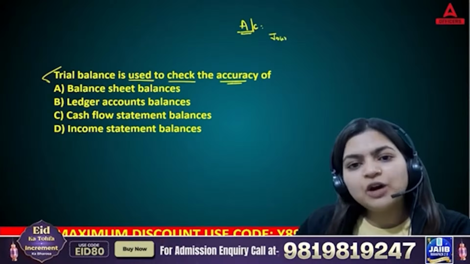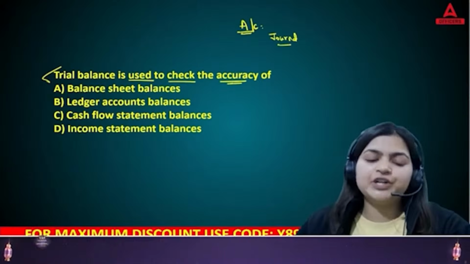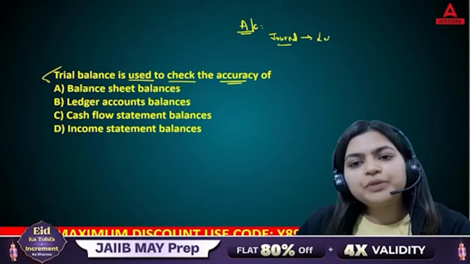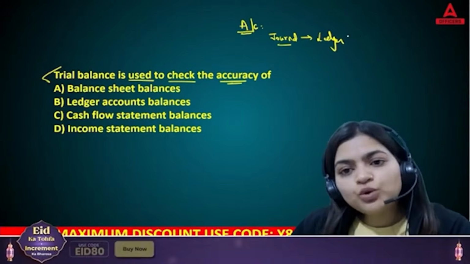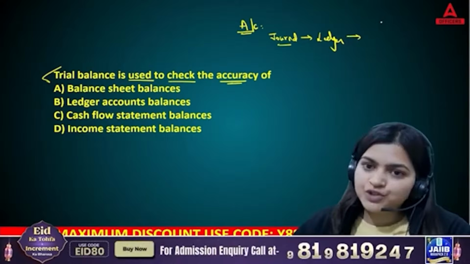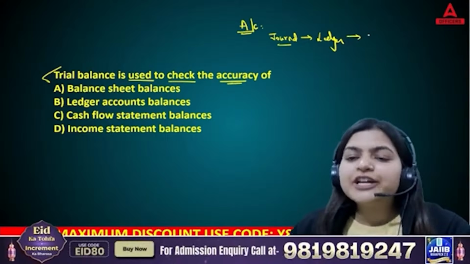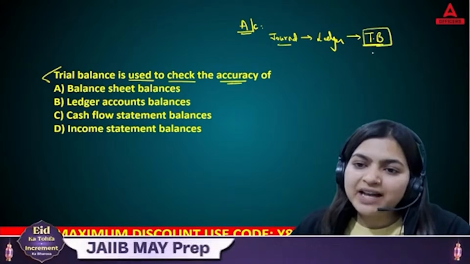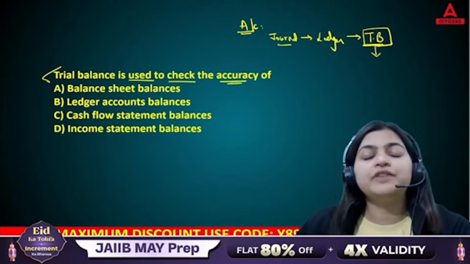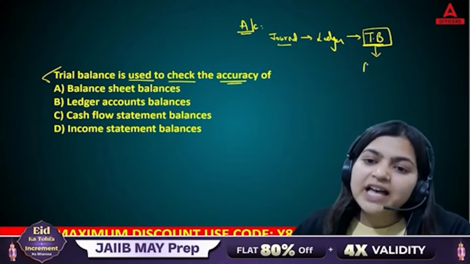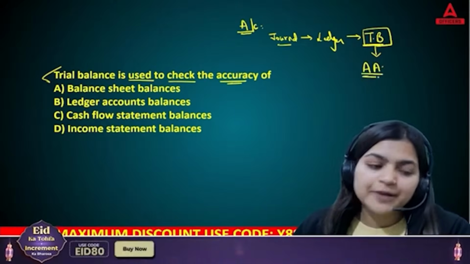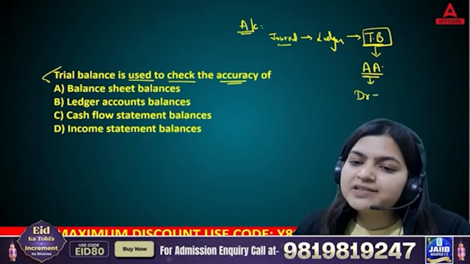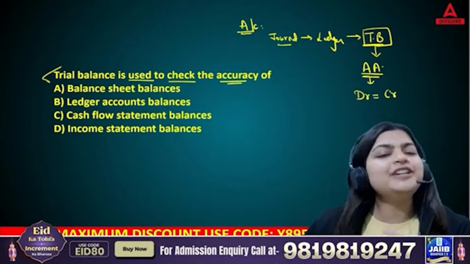Yes, because without the journal, you cannot prepare your accounts. So the journal is the first step. From that, you prepare the ledger. From the classification that you have done in the ledger, you are going to prepare your trial balance. So basically, under trial balance, what is our agenda? Our agenda is to see arithmetical accuracy, which says whether debit is equal to credit or not.